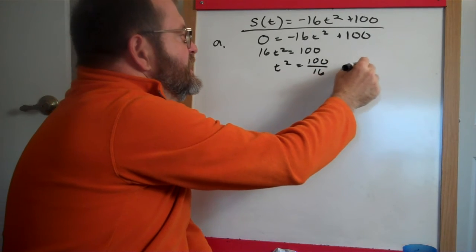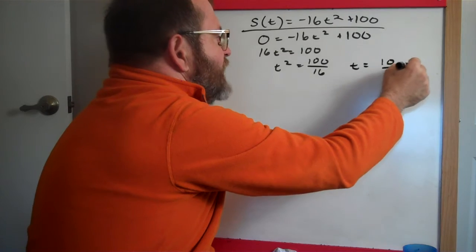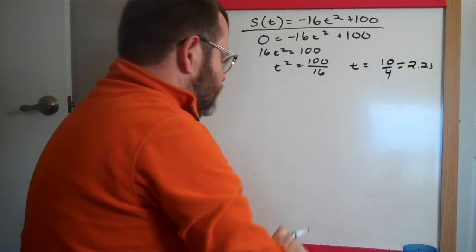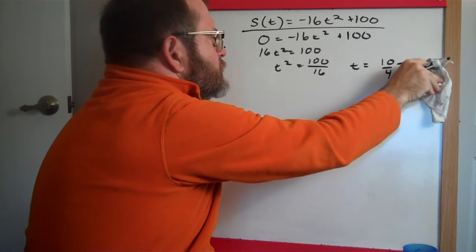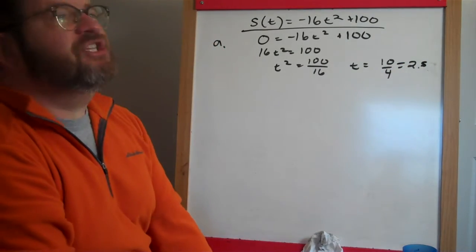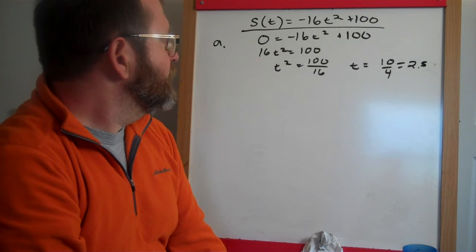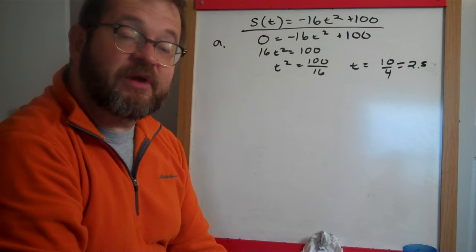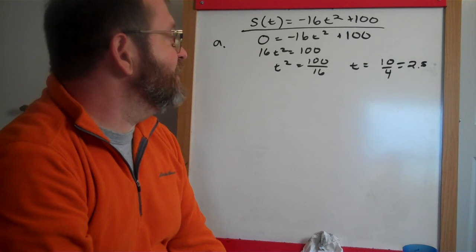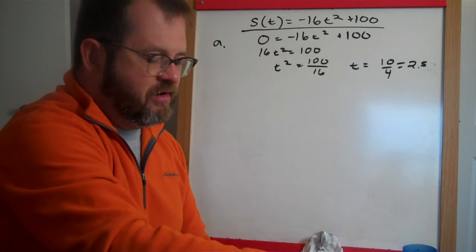And that makes t equal to 10/4, or 2.25. Is that right? No, it's 2.5. In other words, it takes 2.5 seconds for the rock to fall 100 feet. At time 0, it was 100 feet above the ground. At time 2.5, it is 0 feet above the ground. Alright. So we got part A done.